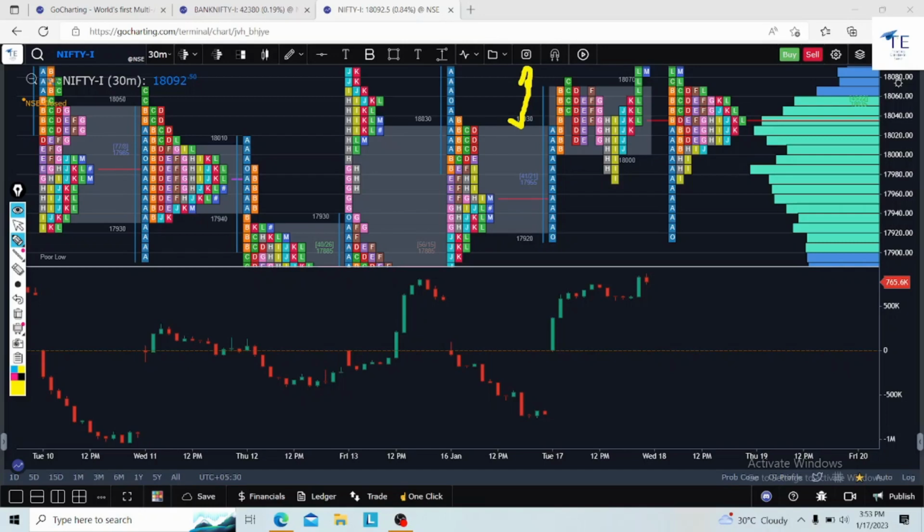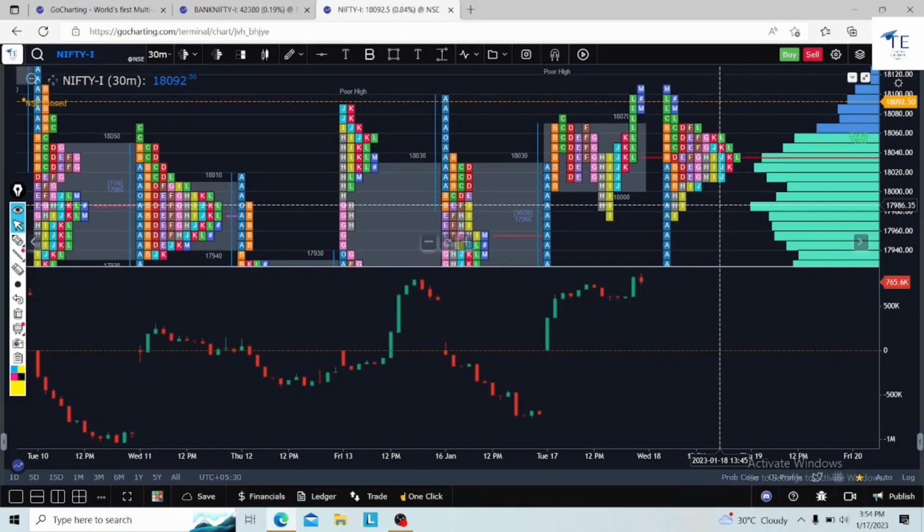But here what happened? The market opened below the value area, but the direction changed in the morning. As per market profile theory, whenever the market opens below the value area, or below the previous day's value area low and previous day range, the sellers are strong. But the market went in the opposite direction and covered the entire value area in half an hour itself. On days like this, you have to look only for C. This is the first analysis.